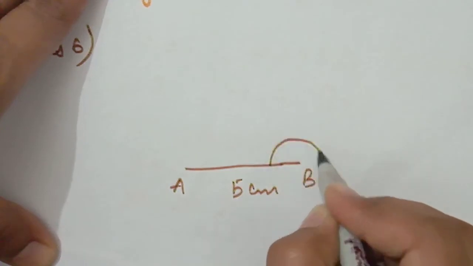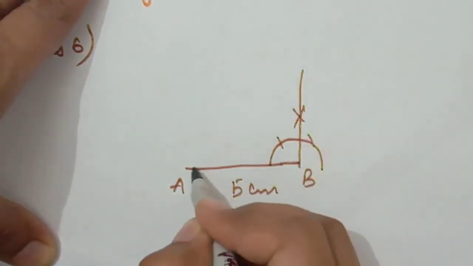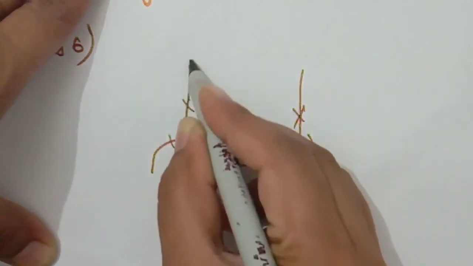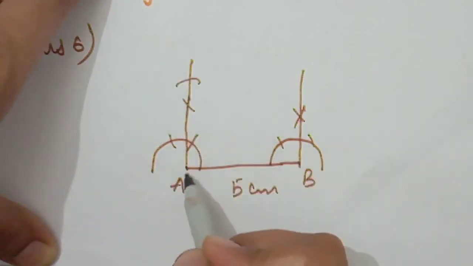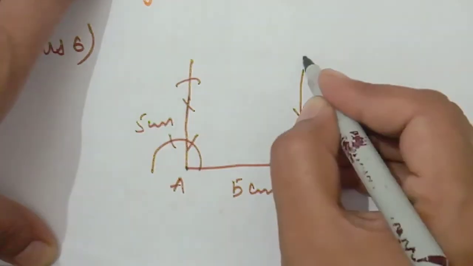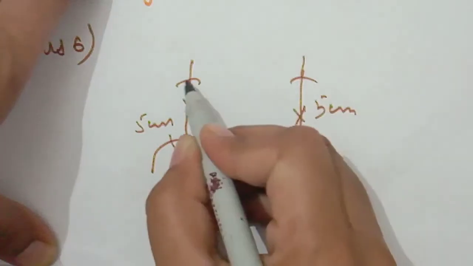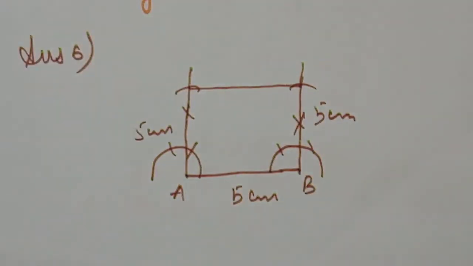So we have to open our compass and make a 90 degree angle here like this. I already explained all these things in the lecture. Then how will we draw a 90 degree angle? Take A as center, open your compass 5 centimeter and mark an arc. Take B as center, open your compass 5 centimeter and mark an arc, and then meet these two sides. This is the construction of question number 6, a square of 5 centimeter.